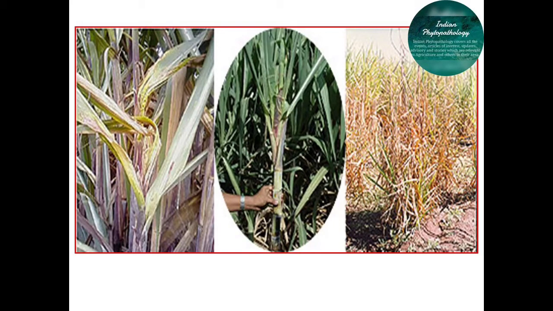Similarly, we have to follow crop rotation if possible: sugarcane, paddy in summer, paddy in kharif, and green manuring with dhaincha at the end of kharif season. Such crop rotation is helpful for minimizing the initial inoculum of this disease.